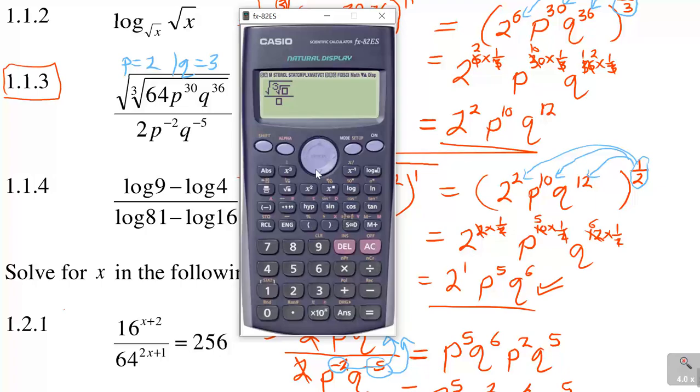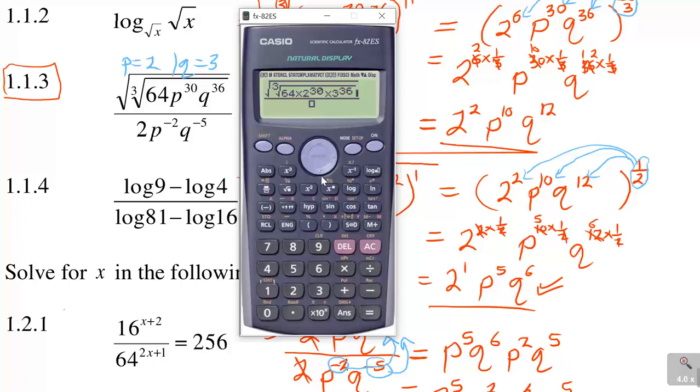So I've got 64 here times, remember my P is 2 to the power of 30, big number there, times Q is 3 to the power of 36, that's very big also.